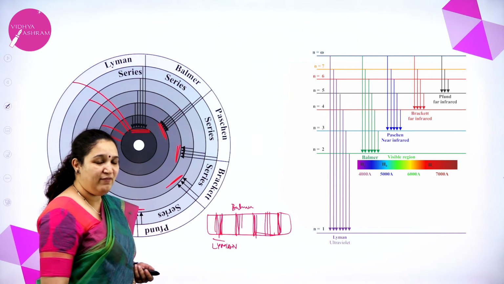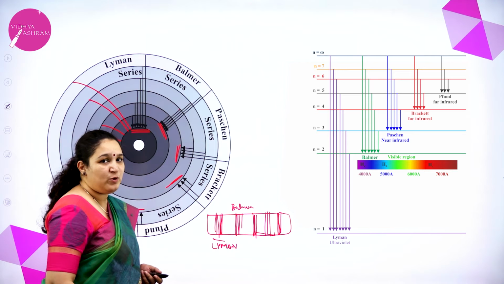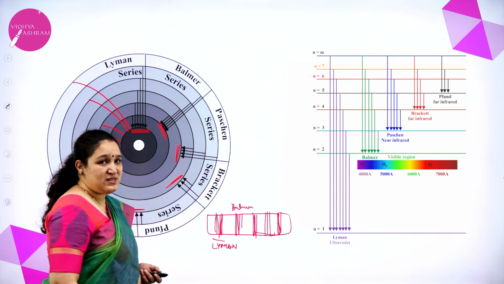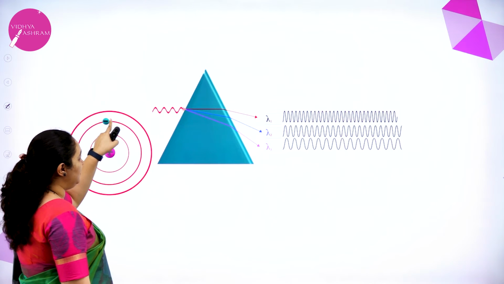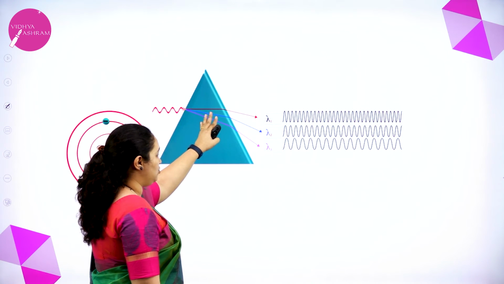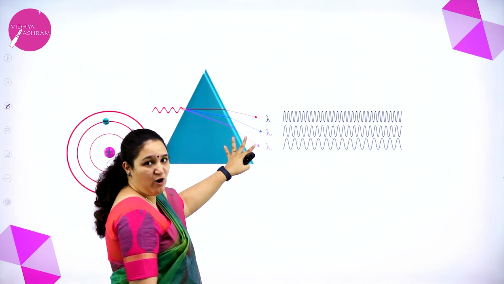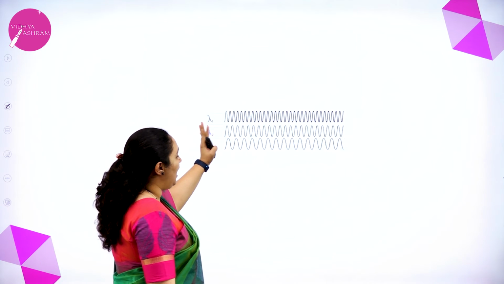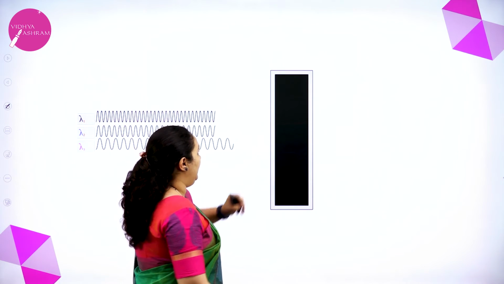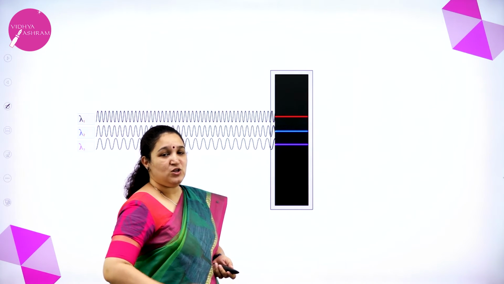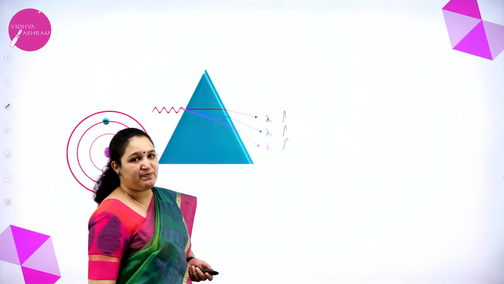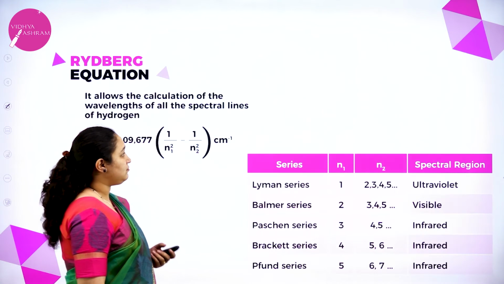I hope you have understood. Once again, when the electron comes from a higher energy level to the second level, the energy emitted passes through the prism. This is the Balmer series. You can see how on the plate it forms different colored lines. So that is about the line spectrum of hydrogen.